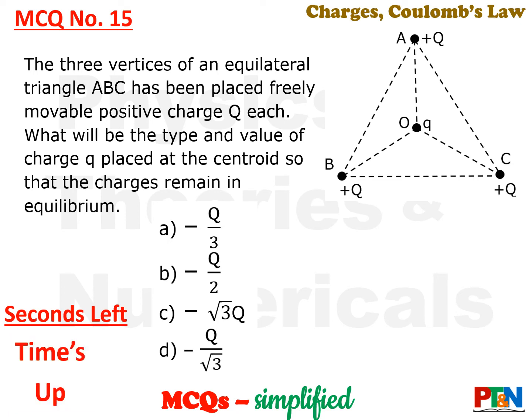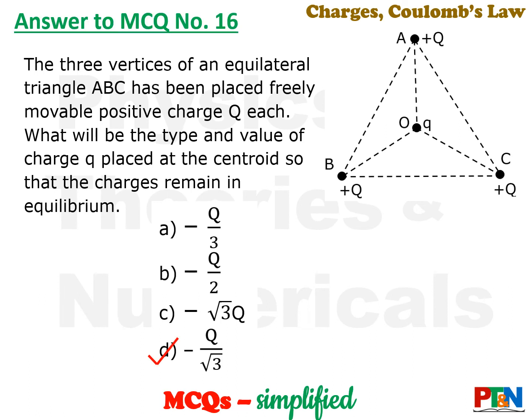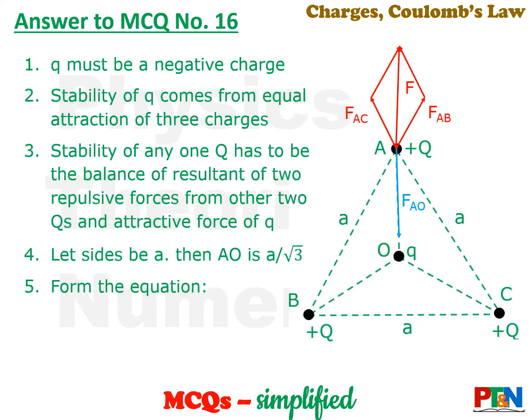Time's up. Let's see the answer. The answer is that the value of small q should be capital Q by root 3 and negative, because capital Q's are positive. So it will be negative capital Q by root 3. Let's see the calculation. See, small q must be a negative charge, that is for sure.